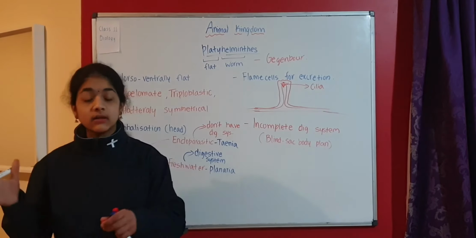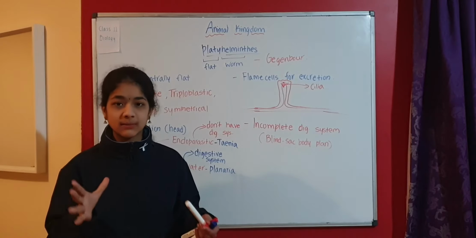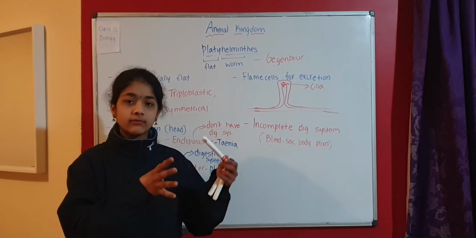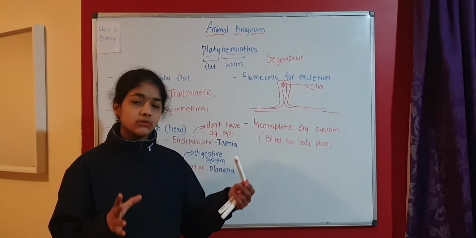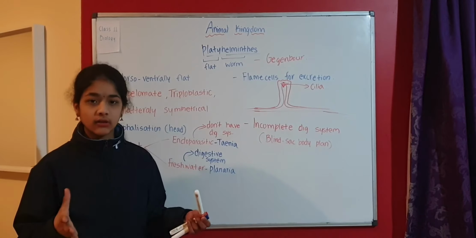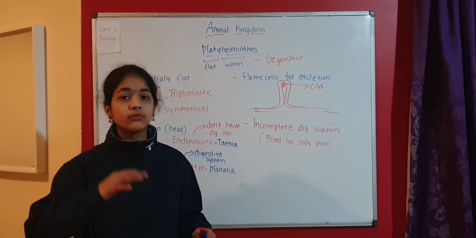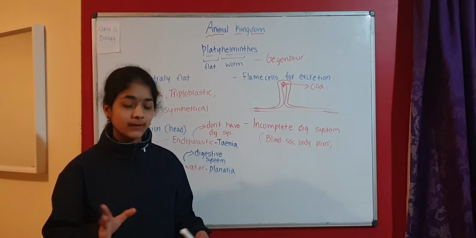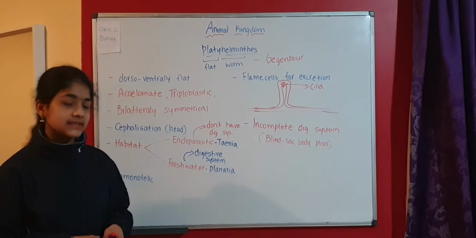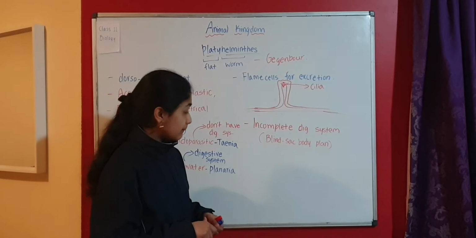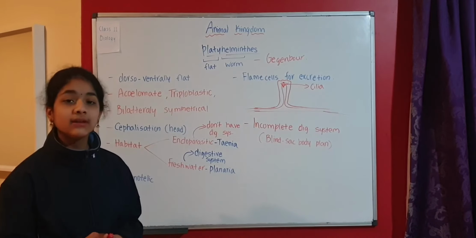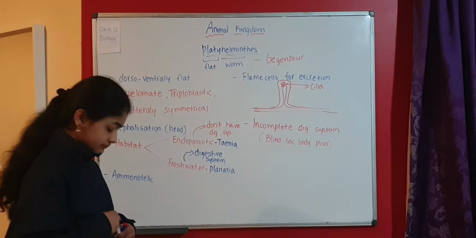Blind sac means only the digestive system is incomplete. That means it's not completed. They don't have two openings. Mouth and anus are not there. Just one opening is there, and from that opening the food enters and the food exits as well. So there is only one opening where the food comes and exits. That's why we call it blind sac body plan, and they have an incomplete digestive system.